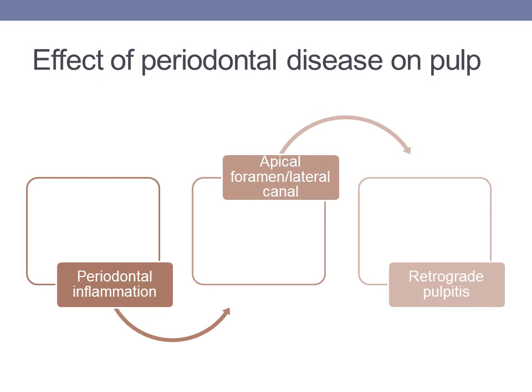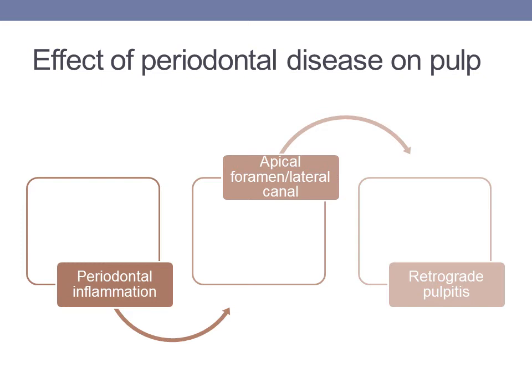But there are certain authors who say that periodontal disease will not have any kind of effect on the pulp as long as the blood supply to the pulp is maintained by the apical foramen. If the blood supply through the apical foramen remains intact, the pulp is capable of withstanding any kind of physiological insults which may be induced as a result of the periodontal disease.